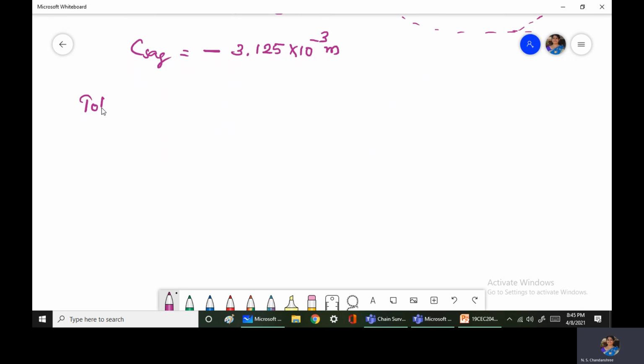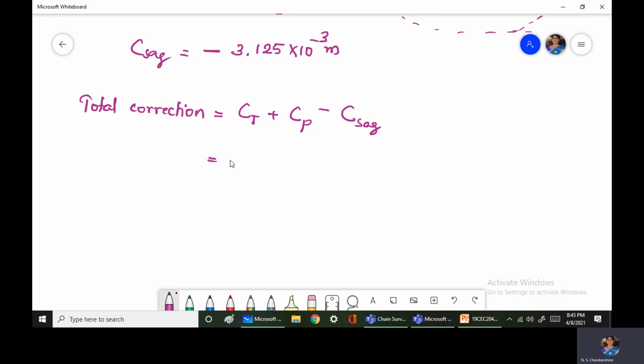Now we have found out individual corrections. Let us find out the total correction. So total correction is equal to correction for temperature plus correction for pull minus correction for sag.